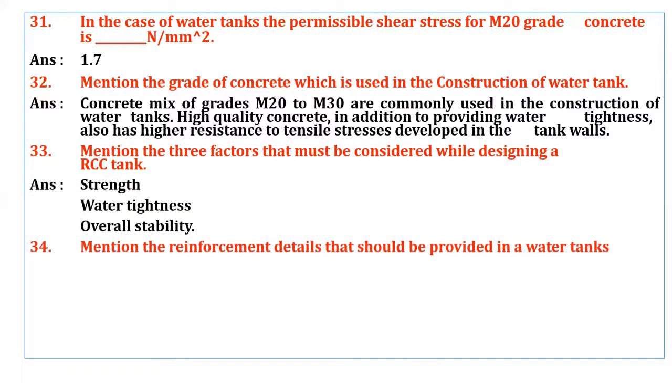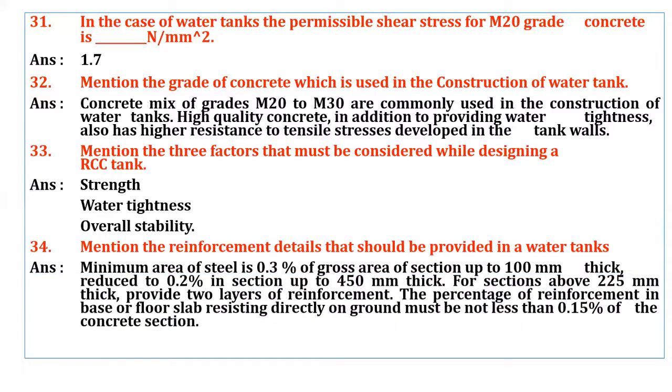Coming to next question, mention the reinforcement details that should be provided in a water tank. Minimum area of steel is 0.3% of gross area of section up to 100 mm thick, reduced to 0.2% in section up to 450 mm thick. For sections above 225 mm thick, provide 2 layers of reinforcement.